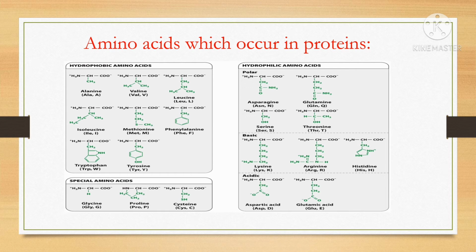Other amino acids are classified on the basis of ions, that is the basic amino acids and acidic amino acids. Basic amino acids are lysine, arginine and histidine, and acidic amino acids are aspartic acid and glutamic acid. Other amino acids are glycine, proline and cysteine. An example of an amino acid which contains a sulfur group is cysteine.